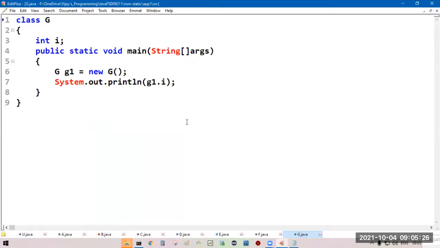Okay, fine. How can we access by using a reference? How do we get the reference? We can get the reference whenever we are creating the object. What is an object? Interview question. An object is a real-time entity.